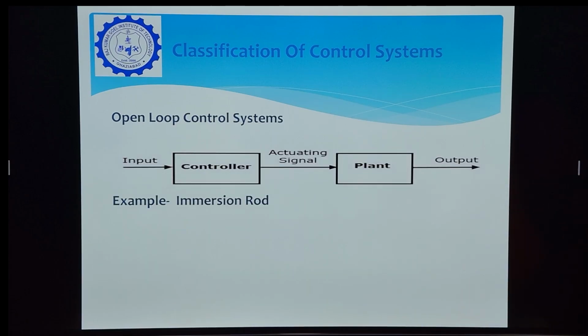As the block diagram of the open loop control system is shown in the figure, input is given to the controller and controller is generating the actuating signal which is going to the plant, and we are getting the output. The example of open loop control system is the immersion rod. In immersion rod, thermostat is the controller and plant is the heating coil. And as the supply is given to the immersion rod, we just get the temperature of the water.